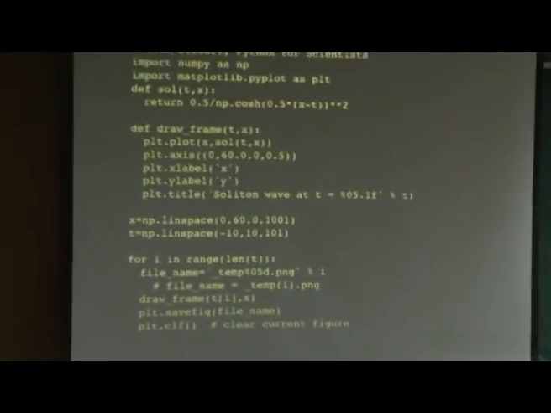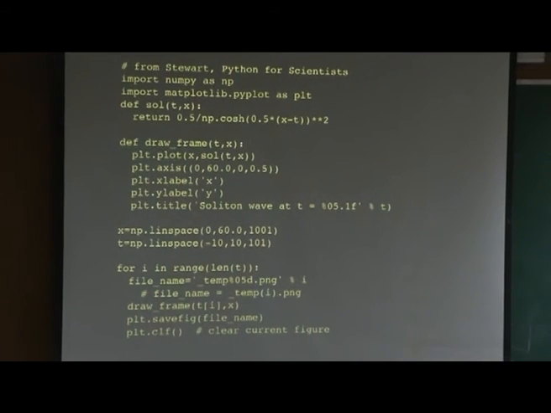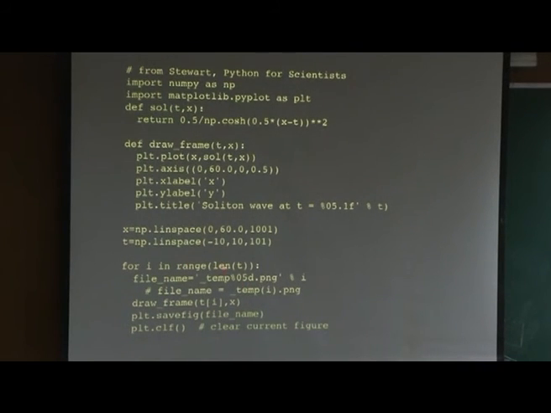So, to make a movie, this part is straightforward. This is a new function called draw frame and save each frame. Okay. So, a movie is just static pictures which are run fast, not too fast, not too slow. So, at least 30 frames per second, right. So, this is in a loop. I will go from minus 10 to 10 with 101 frames, this number of frames. So, this part you have to be careful.